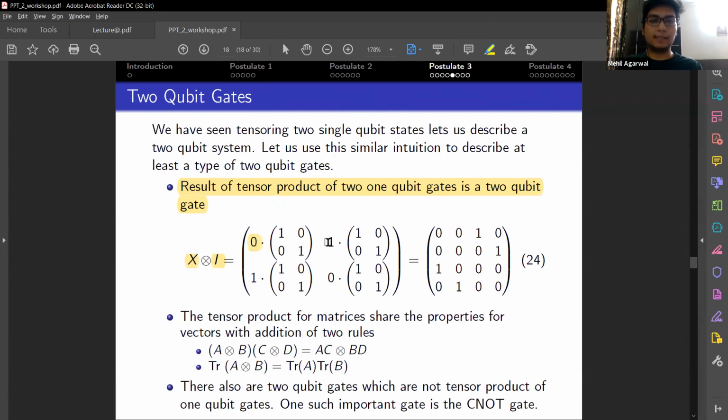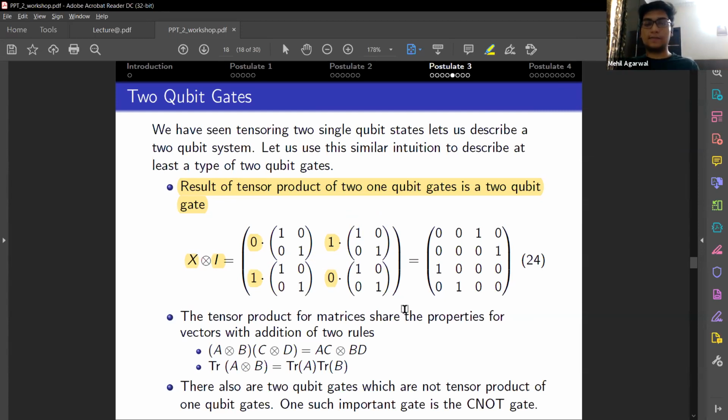Every element of X, which is 0 1 1 0, is multiplied by the identity matrix, and this is what you will get when you perform the calculations. This is how the tensor product of two matrices works.